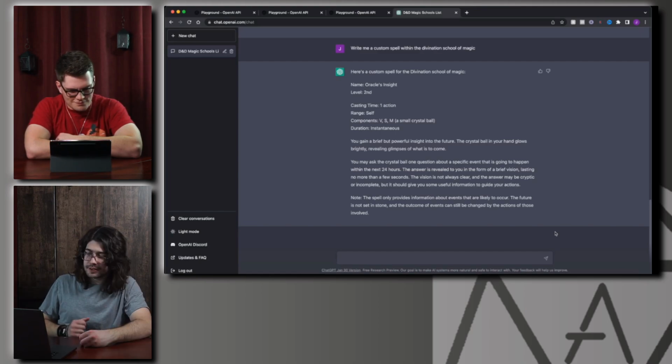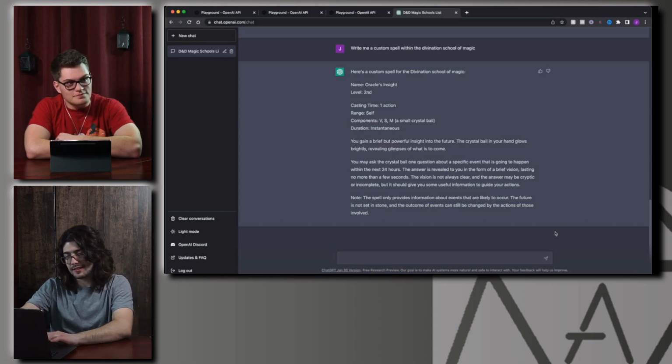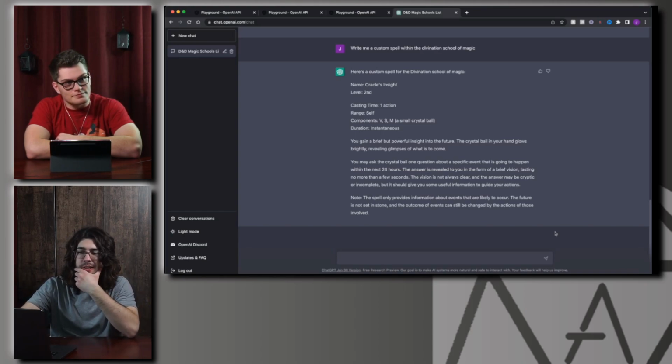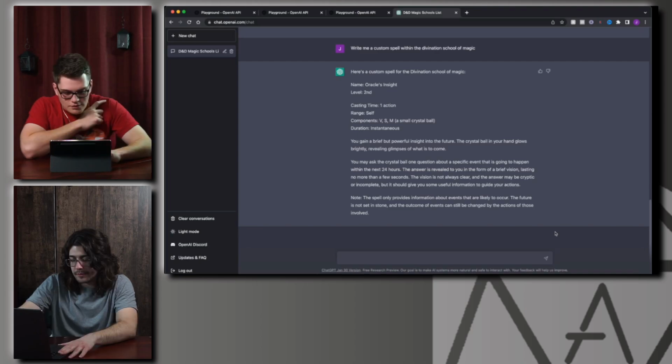those involved. So it's sort of like just a slightly different version of augury, but I think it is different enough to be considered a different spell. The way I kind of see it is it's not really fixing or changing anything, it's just being different to be different. Yeah, I mean, augury just gives you the omen, right? I guess this is a bit more descriptive. You get the vision of it.